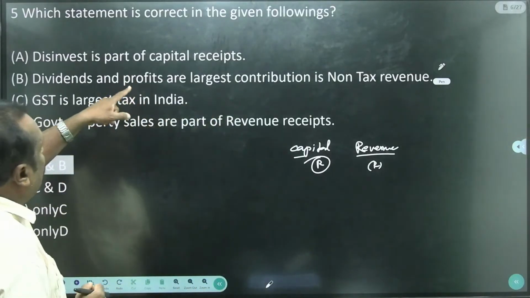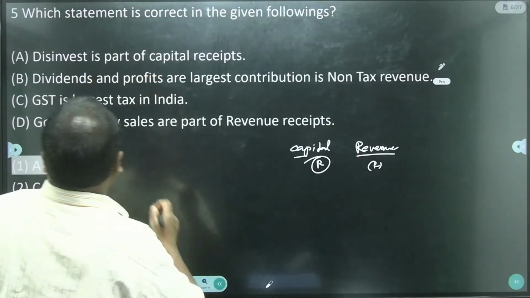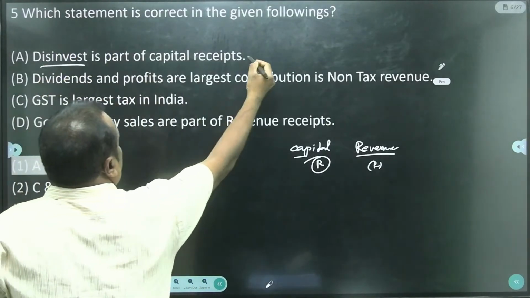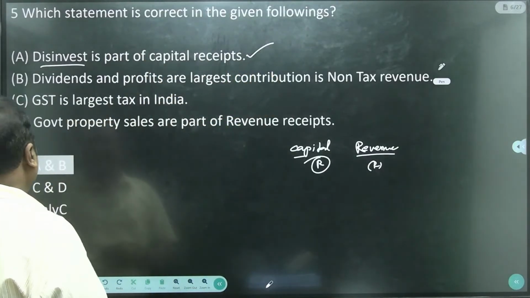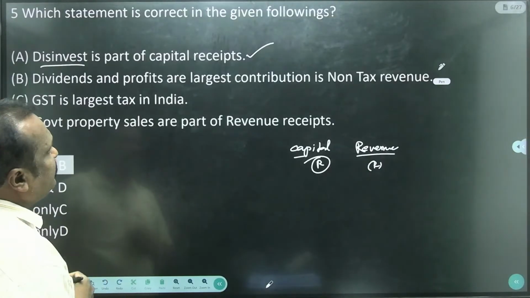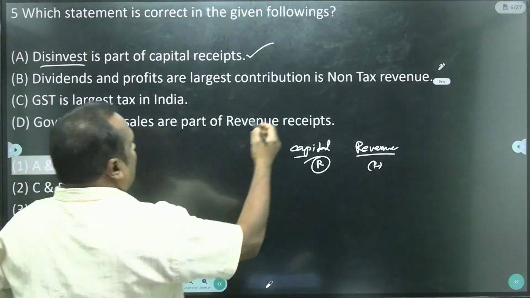Now they ask which statement is correct. Disinvestment is a part of the capital receipts. Yes, this statement is correct. Next, dividends and profits are the largest contribution of the non-tax revenue.